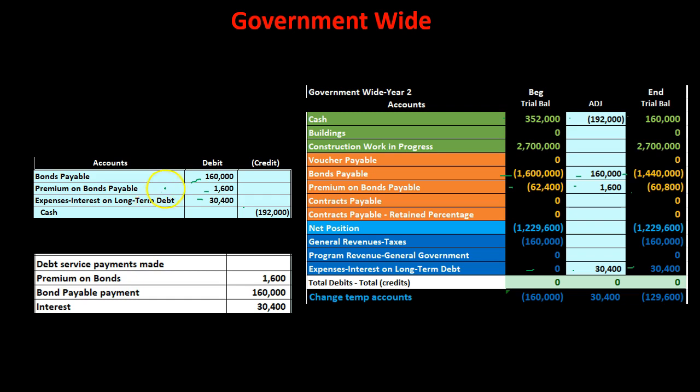Within the debt service fund, although we paid off part of the bonds here, we paid some of the bonds off, the payable off, we're not going to record that in the debt service fund because it's going to be on a modified accrual basis. That account won't be there. So we're going to have to do something else with that number. And then we're going to have the expense. We know the cash is going to go down. So let's take a look at what that'll look like.